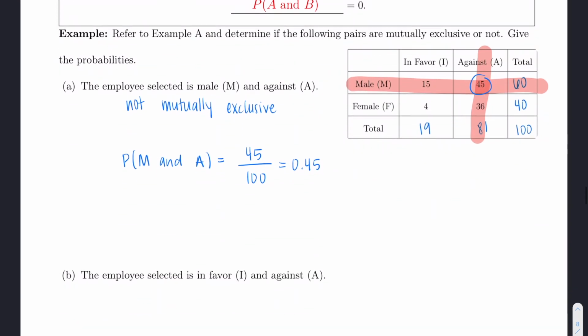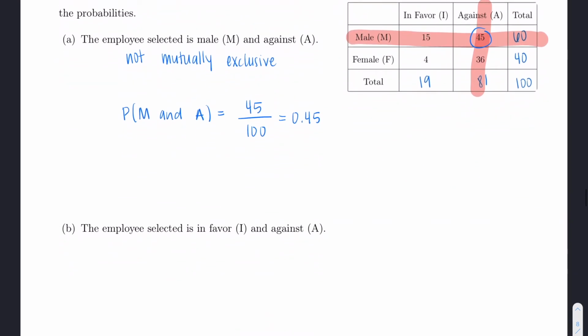If I move on to the next example, in favor and against, here, if I were to have those 100 employees in a bag and I pull one out, that one person cannot be both in favor and against working 4 days a week instead of 5. And so these events are mutually exclusive. And so the probability of the two happening at the same time would be equal to 0.